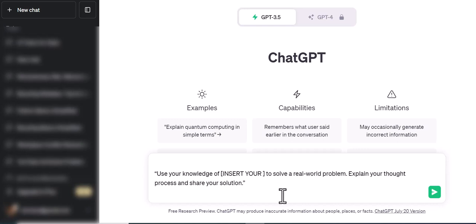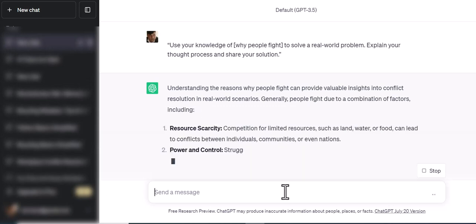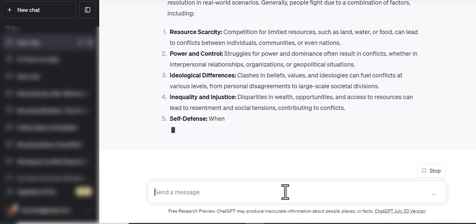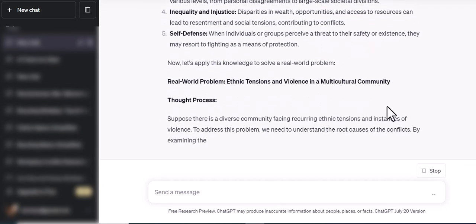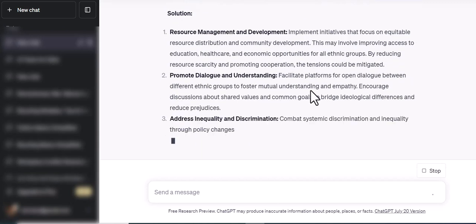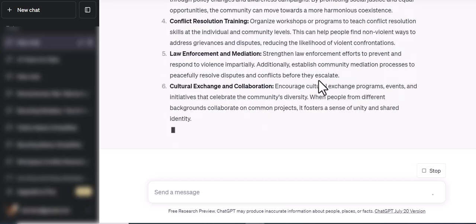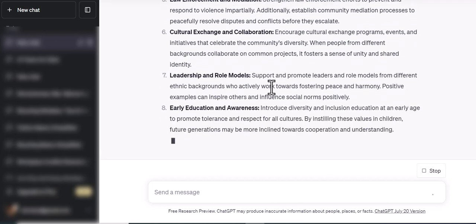You can play around, add any topic and see how ChatGPT is going to give you memorable responses. So my topic here is why people fight. Okay, let's launch this prompt. Now ChatGPT is going to use its own knowledge and understand the reason and thought process of why people actually fight. Check it out, guys. Okay, it's a cool prompt, guys. It is not only going to go through the thought process of the people, why they fight according to our topic, it is going to give you the solution as well.